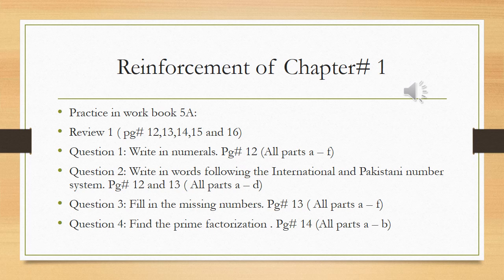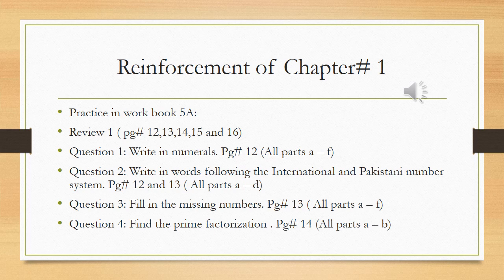So class, after the review or recap of the complete chapter number 1, the topics are prime numbers, prime factorization, LCM, HCF, international number system, Pakistani number system. Now you have to practice the work which is in your workbook 5A. Review 1, page number 12, 13, 14, 15 and 16. You have to solve all these questions in your workbook.